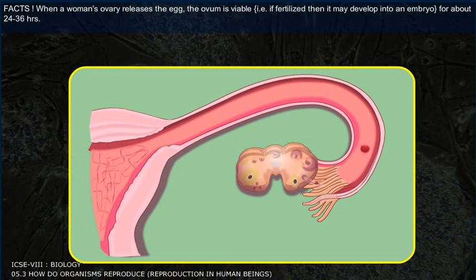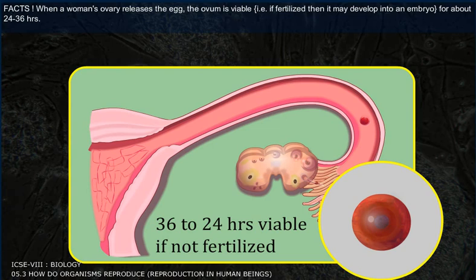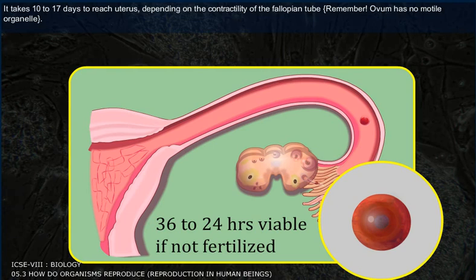Facts. When a woman's ovary releases the egg, the ovum is viable, that is, if fertilized, it may develop into an embryo, for about 24 to 36 hours. It takes 10 to 17 days to reach the uterus, depending on the contractility of the fallopian tube.